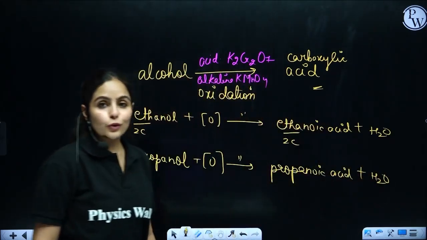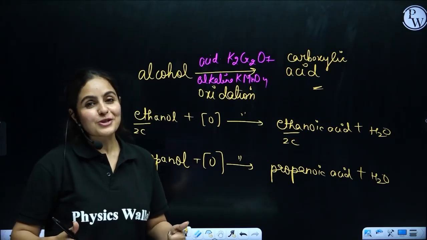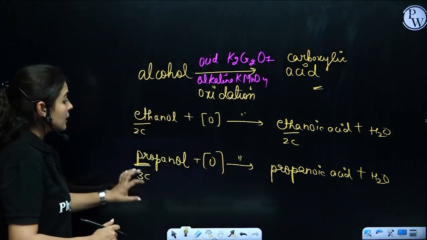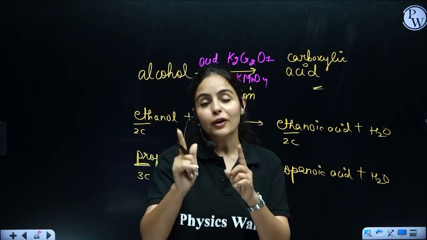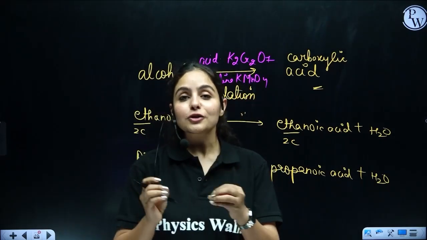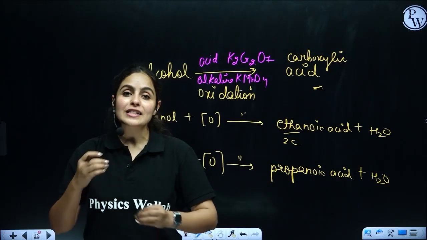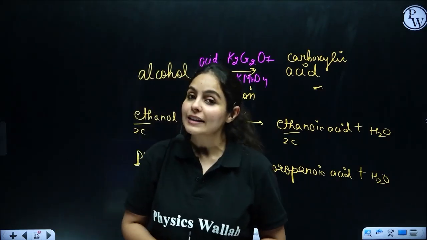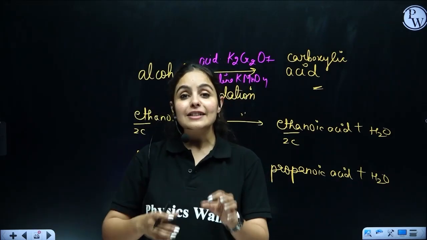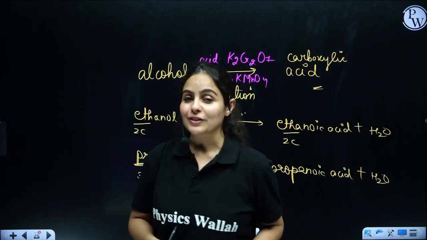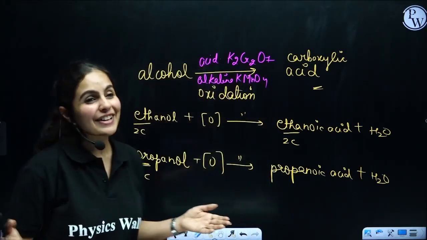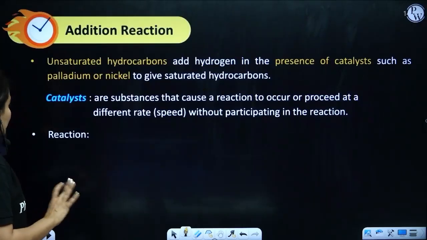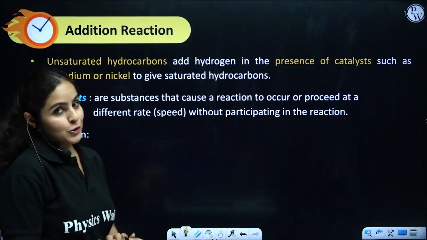Is that clear to all of you? Yes, give me a thumbs up in the chat box. Now, if I do this reaction for butanol, tell me what would be the product formed. If butanol undergoes oxidation in presence of acidified potassium dichromate or alkaline KMnO4, that results in dash plus water. Fill in the blanks. Come on, guys, let's do it. So that was all about oxidation.